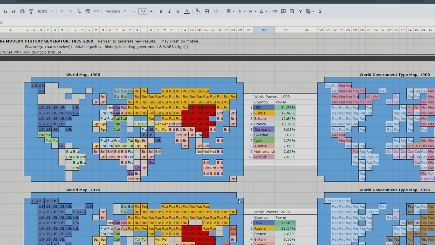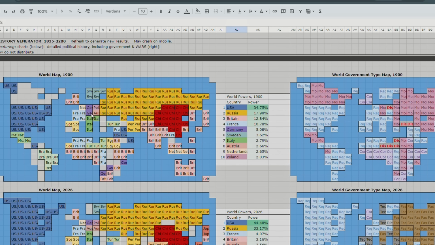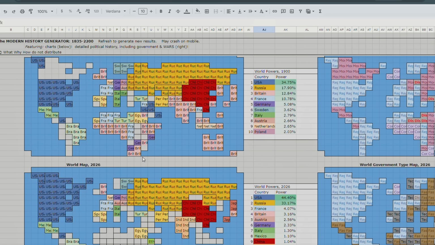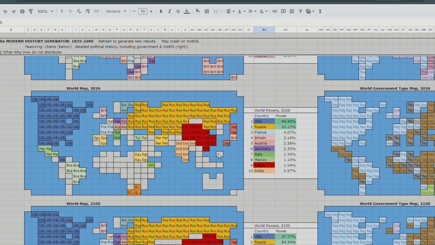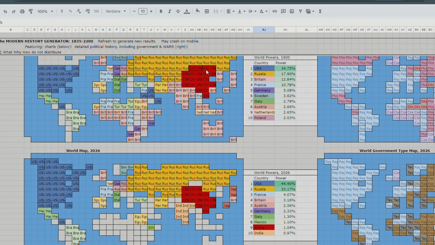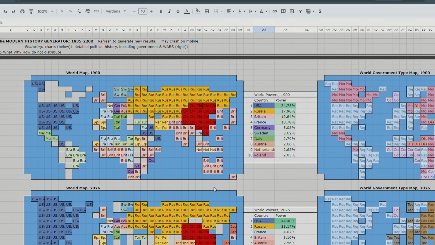Let's scroll down. So here we see 1900, where Germany has been reunified. Poland is a country, so Russia lost control of Poland. Austria doesn't seem very strong. It looks like Italy gained control of Bosnia and Croatia. Egypt is probably under British influence. The Netherlands still holds some territory in Indonesia. Anything weird? Nothing too weird. Then by 2026, Russia probably gained control of Manchuria maybe around 1950 or so.